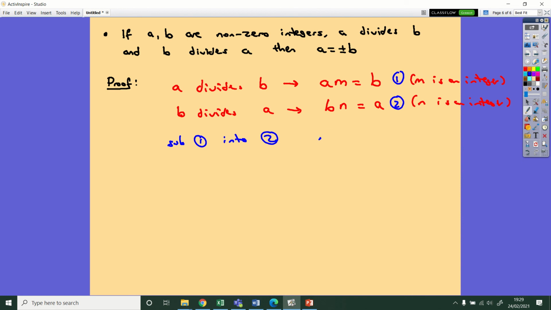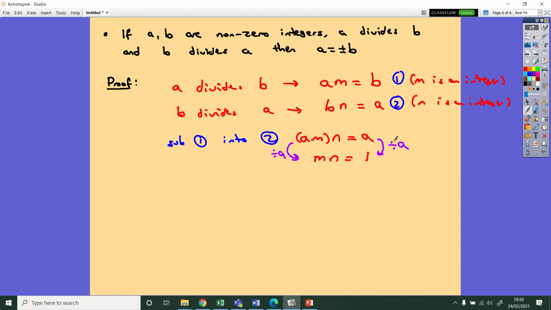I've got, right, AM, which is B, times N equals A, right? And then what I'm going to do is I'm going to divide both sides by A, okay?